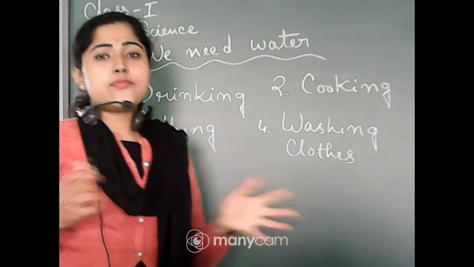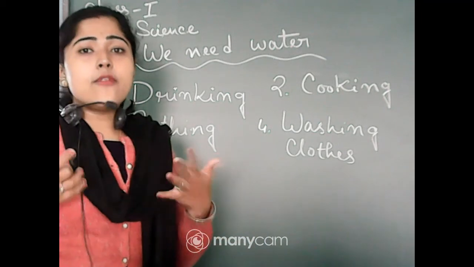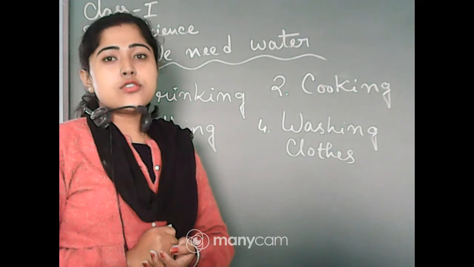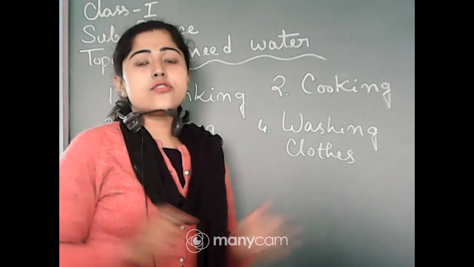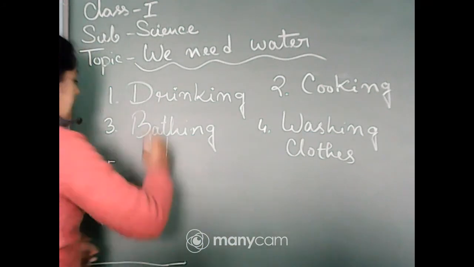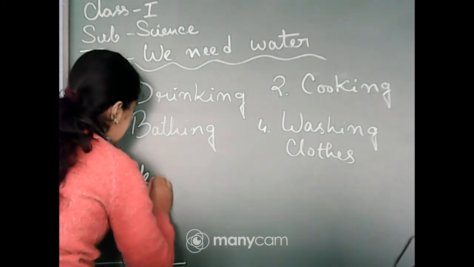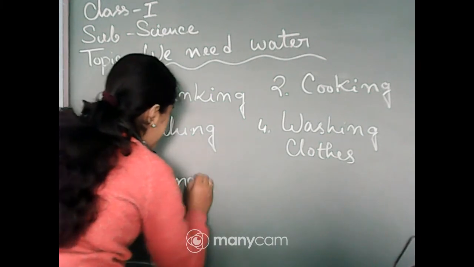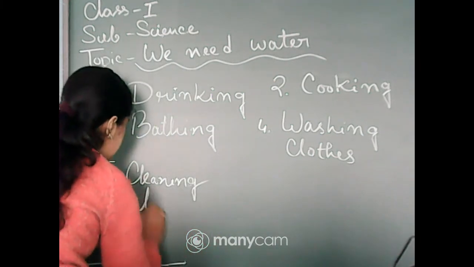Those dishes, plates, glasses, all those things we eat our meal with are called together utensils. And the woman is cleaning utensils.